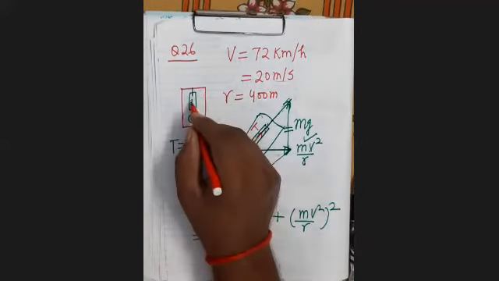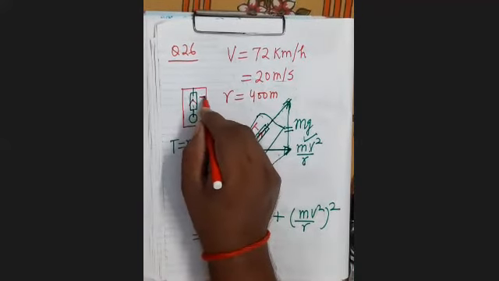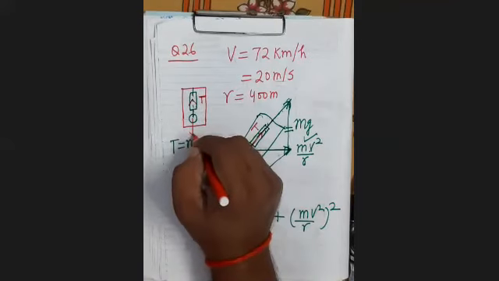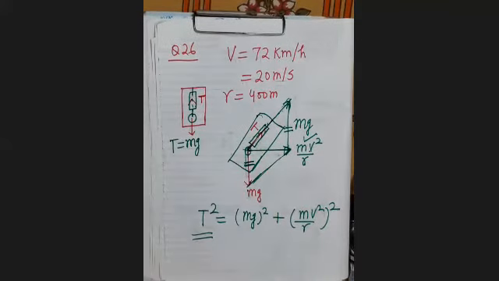In that case, the tension in the spring of the spring balance will be equal to the weight mg, and its reading will be equal to mg.